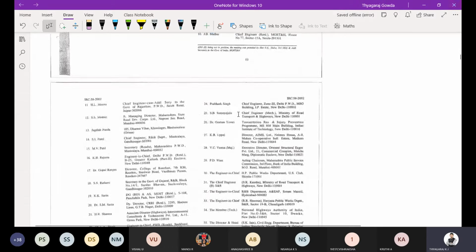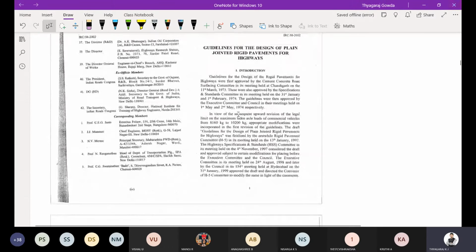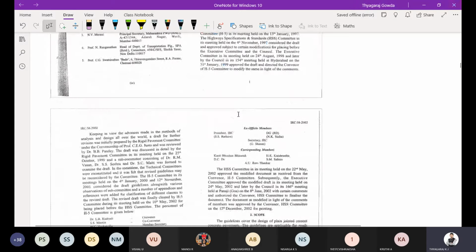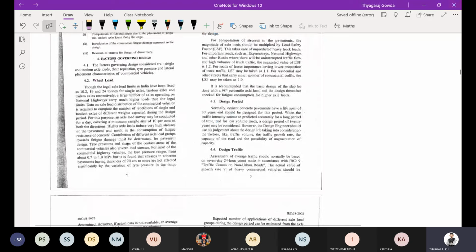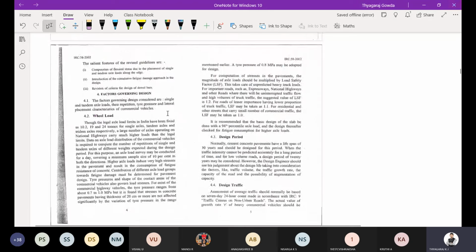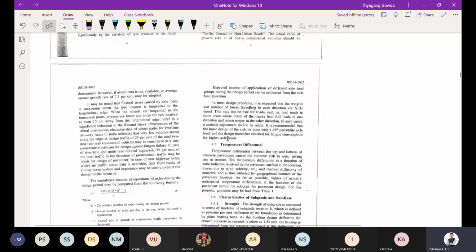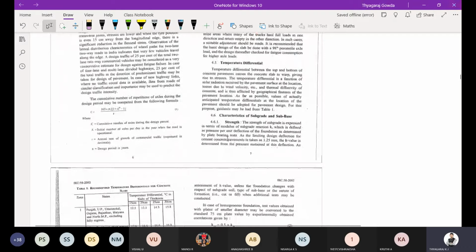IRC 58. As we all know, we have already seen what is meant by rigid pavement and all those things. I'm directly going to the factors governing. We have already discussed them: the wheel load we have considered, then design period, design traffic, and temperature differential we have considered.